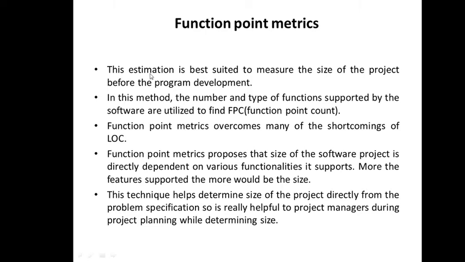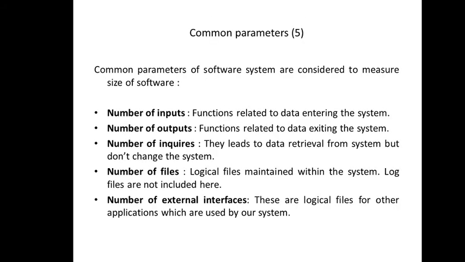So this technique helps determine the size of the project directly from the problem specification. It is really helpful to project managers during project planning while determining the size. So it is better than the previous method, though the previous method was universally accepted.